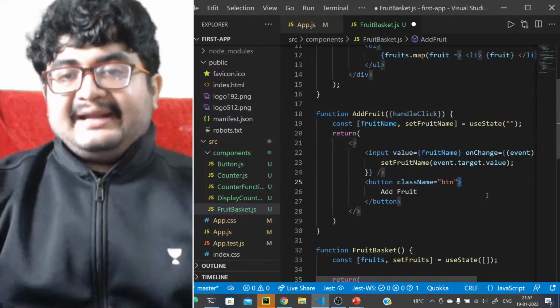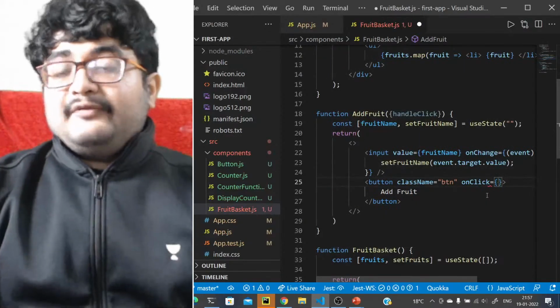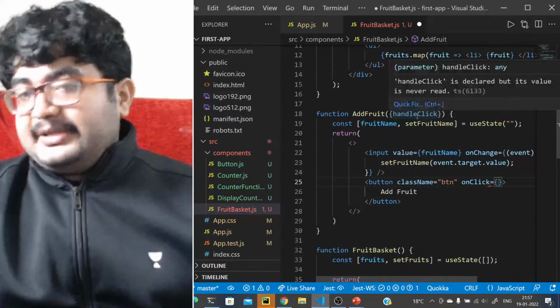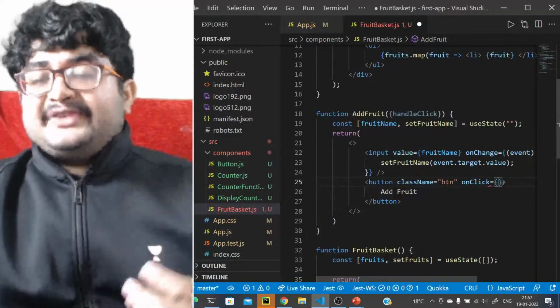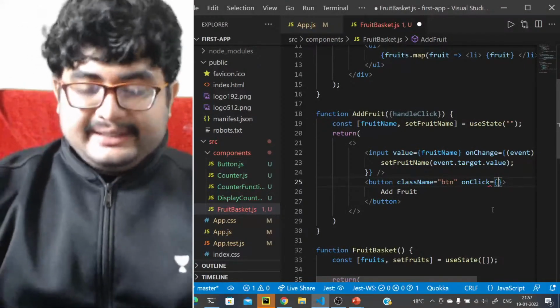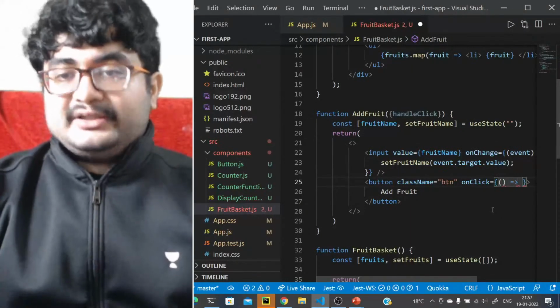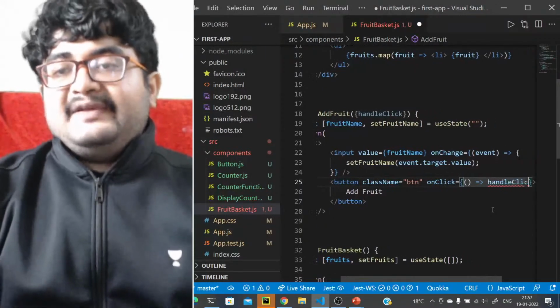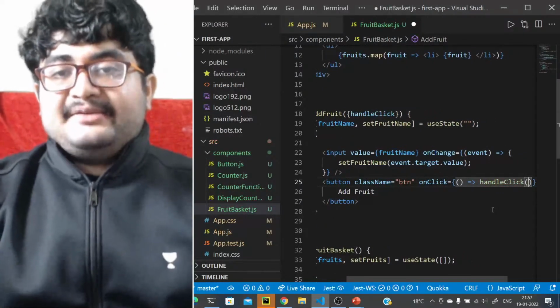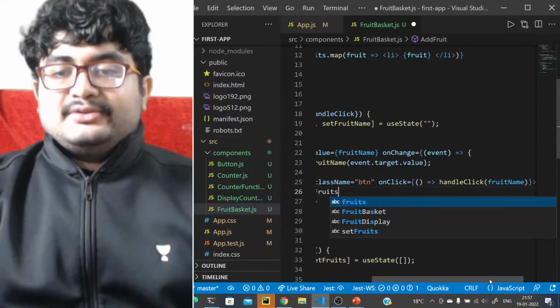And we can add an event listener here, on click. Now we just don't pass handle click, because then on click will be triggering it with the event it has. It will not trigger it with the fruit name, right? So we should pass a different function here altogether to handle on click, but we will call that function handle click ourselves with the fruit name that we have. So fruit name, right? So that is how we call.